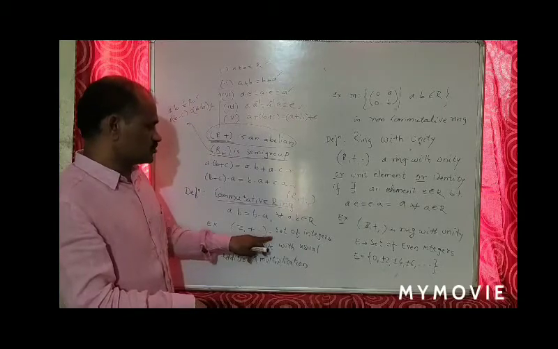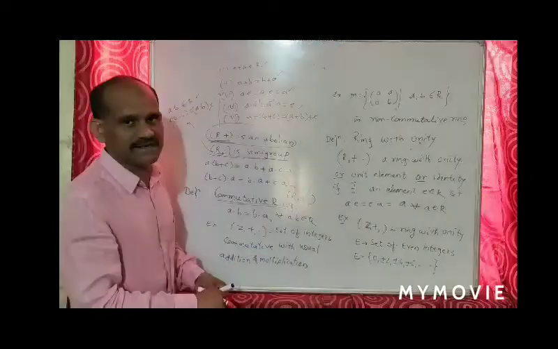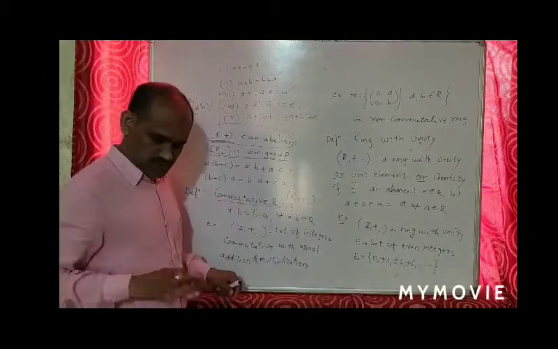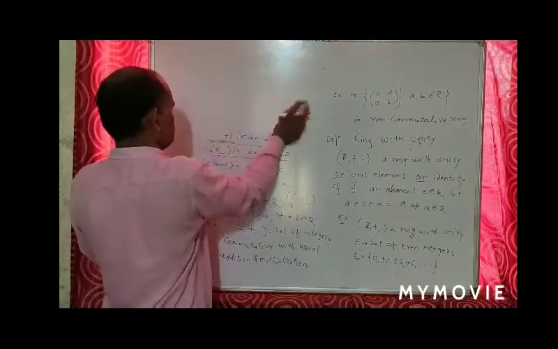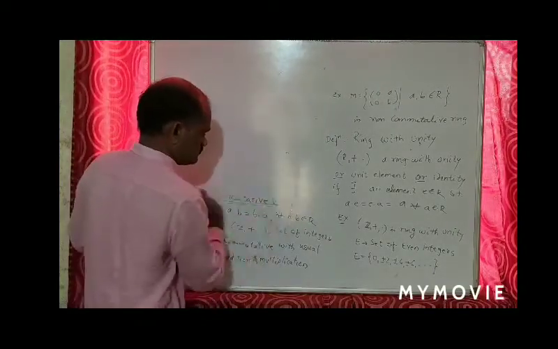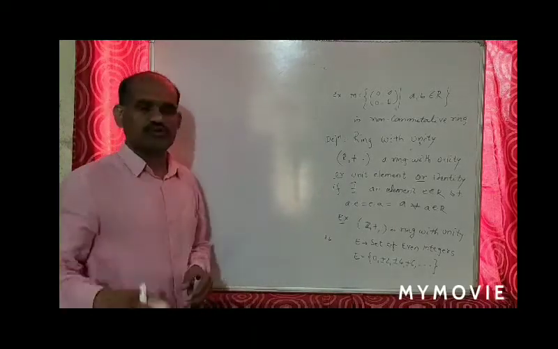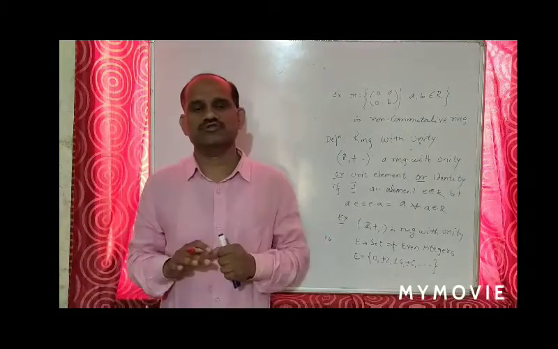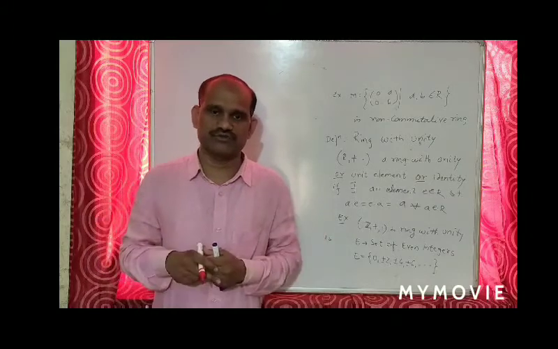Now we discuss (Z, +, ·), the set of integers, which is a commutative ring with usual addition and multiplication. In a commutative ring, all properties of the ring are the same as in an associative ring.